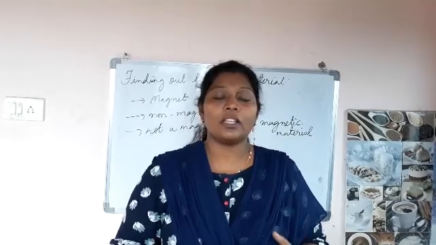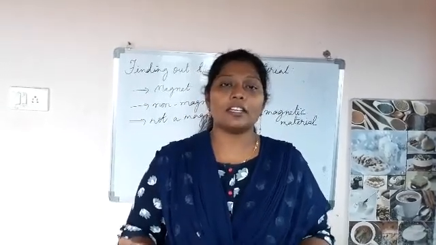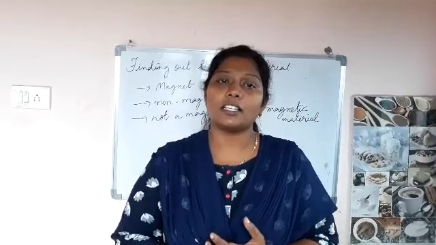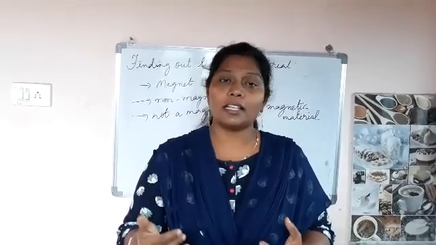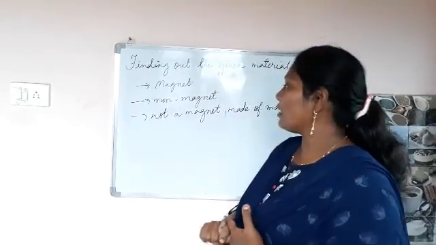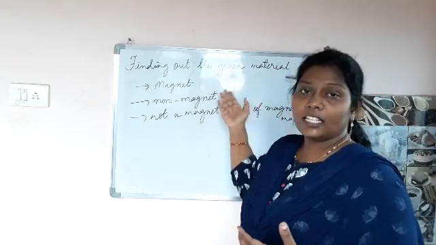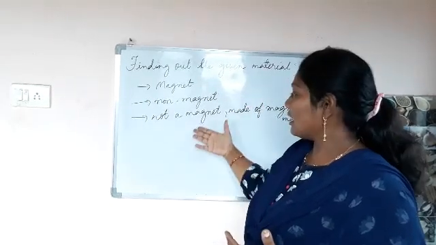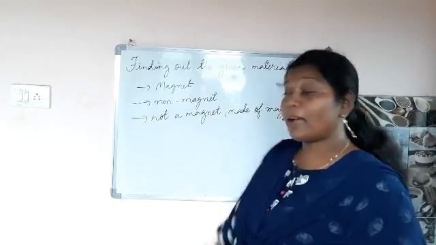Okay children. Or if you take a piece of paper or plastic, all these are non-magnetic materials. So, they are neither attracted nor repelled by the given bar magnet. So, based on this property, we can identify non-magnetic material. And the last one: not a magnet, but it is made up of magnetic material.